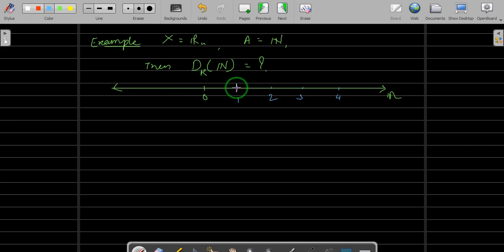If you take any point in between two natural numbers, we can always find a neighborhood which will not intersect the set of natural numbers. And if you take a natural number like for example 4, we can still find a neighborhood which will not intersect the set of natural numbers other than 4. And if you remove the 4, then the intersection is empty, and hence none of the points of the real numbers is a limit point of the set of natural numbers, and hence I guess this will be empty.